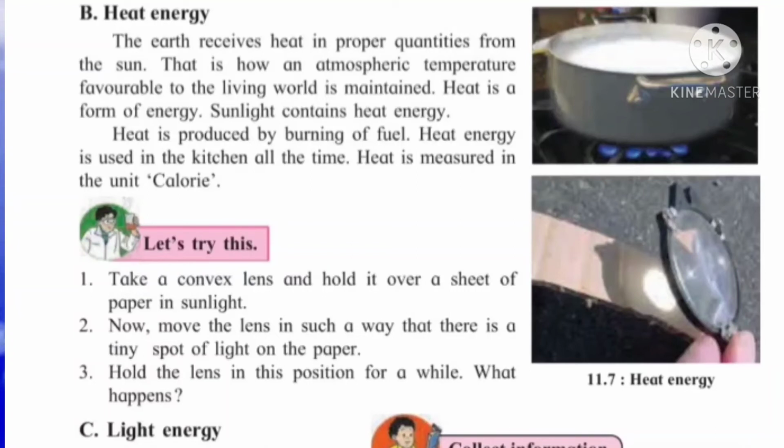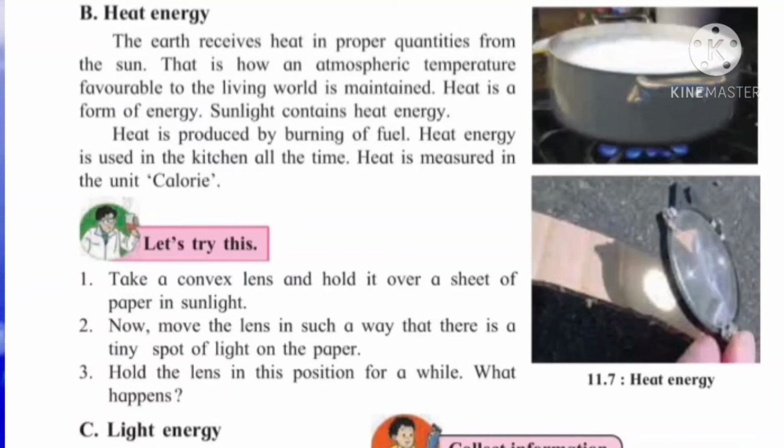Again, in the kitchen we are always using gas, so when we burn the gas we get heat energy. There is burning of fuel in a cylinder containing the fuel. When we turn on the switch, the fuel starts burning, and so we get heat energy. Now, heat is measured in which unit? Calorie. The unit of heat is the calorie.